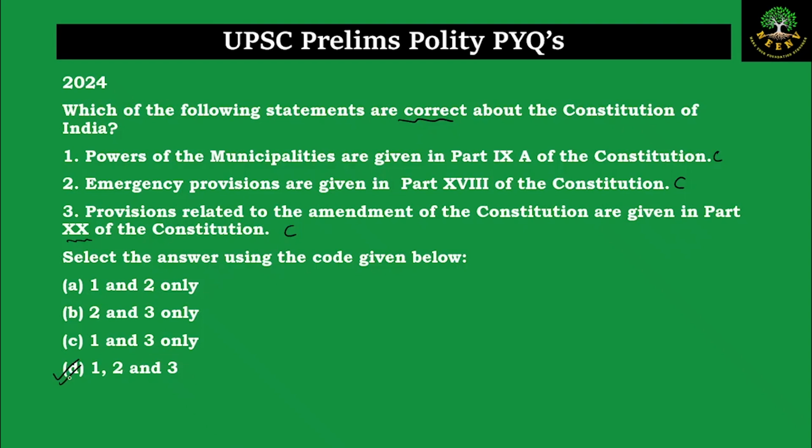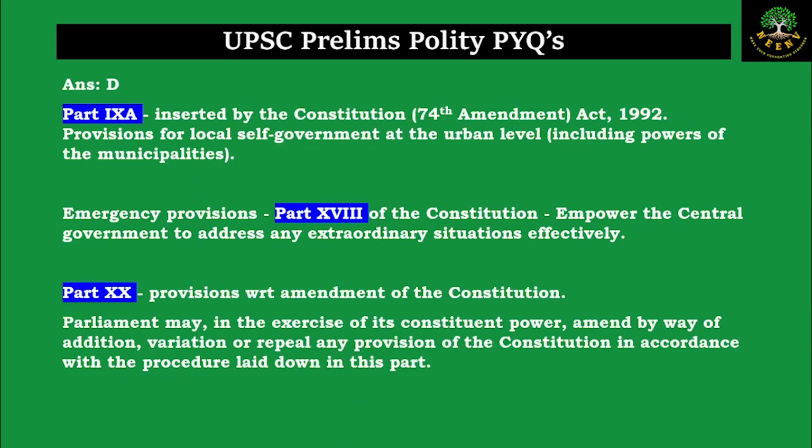Now let us look at the in-depth explanations. Part 9A, it was inserted through the constitutional amendment. So that is why it is 9A, if you can observe, because there was Part 9 and later on we added the Part 9A. So the 74th Constitutional Amendment Act of 1992 inserted the Part 9A of the Constitution, and it has the provisions with respect to the local self-government at the urban level, including the municipalities.